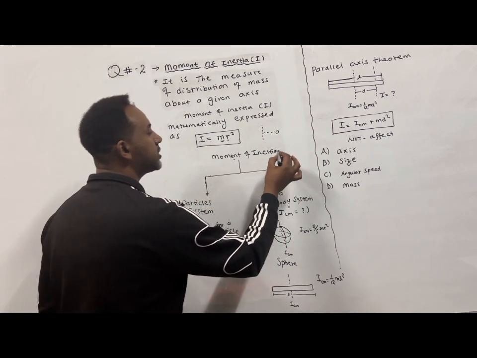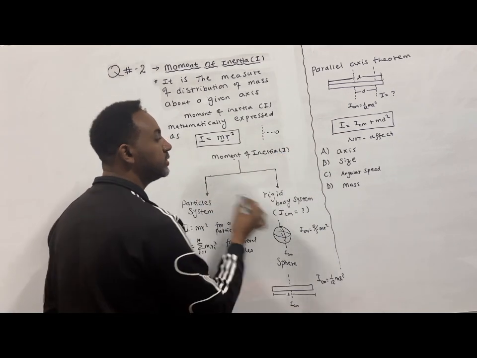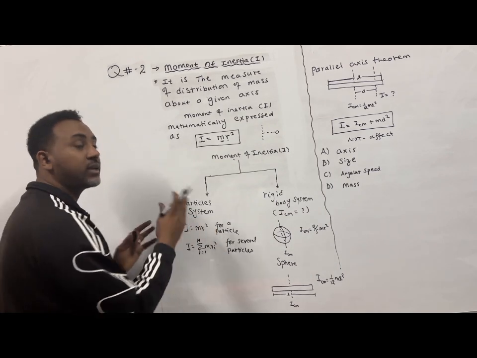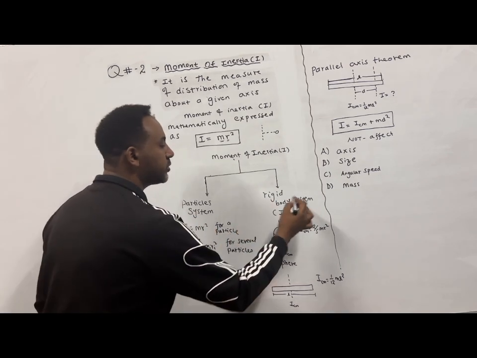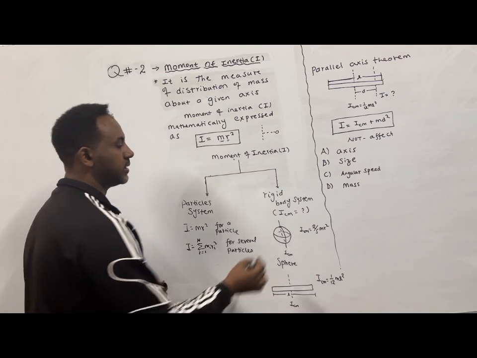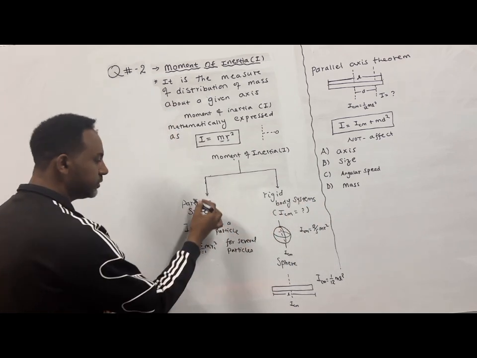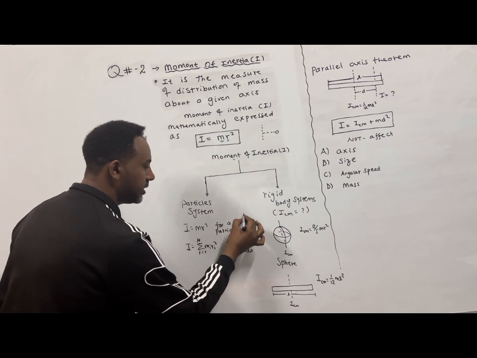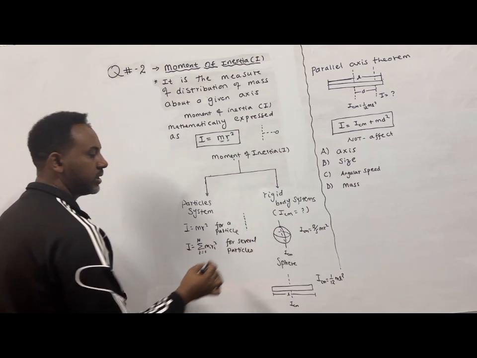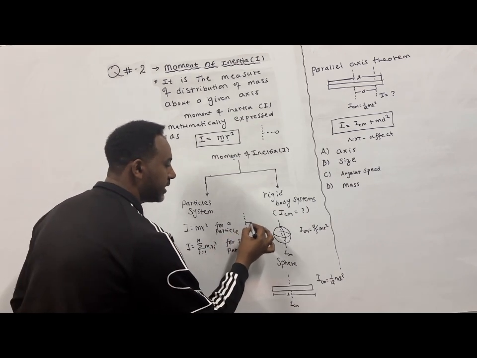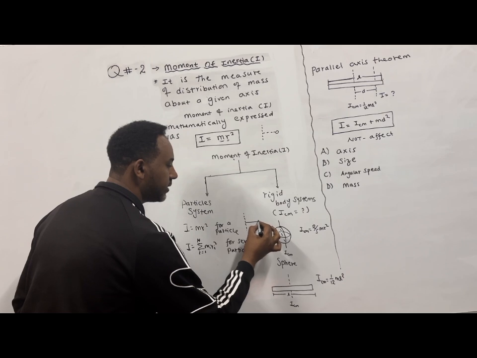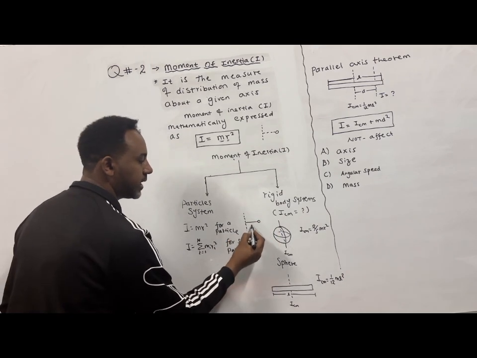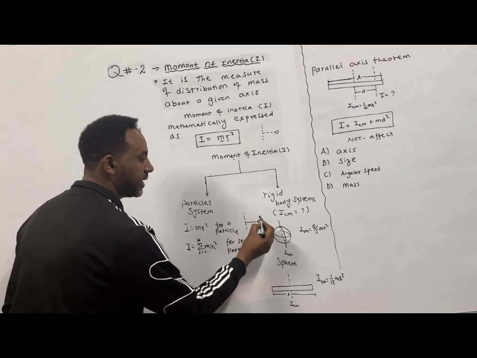Therefore, moment of inertia by itself can be categorized into two. በሁለት ልንከፍለው እንችላለን። The moment of inertia of particle systems and the moment of inertia of rigid body systems. So, for a particle system, suppose if you have a single particle, here you have the axis of rotation, and there will be a length L or a distance of d from the particle to the axis of rotation. You can take this as r, and this is mass m.